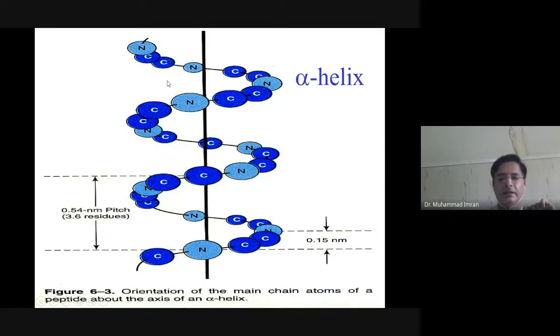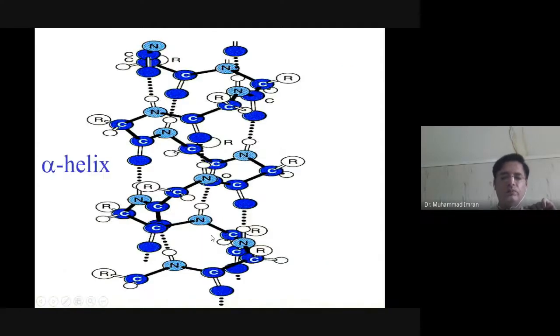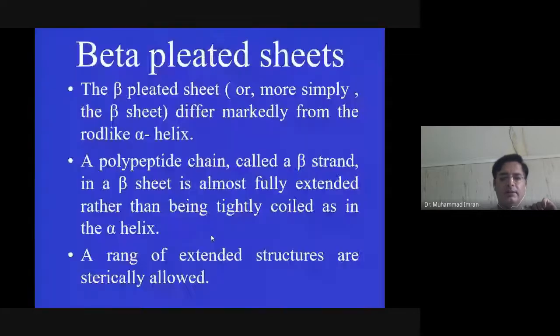A hydrogen bond is formed from one amino group to the carboxylic group at a distance of 4 residues.